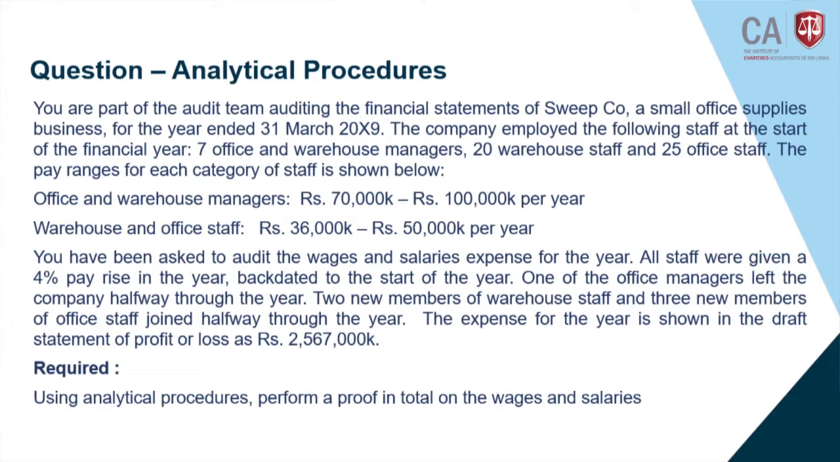You have been asked to audit the wages and salaries expense for the year. All staff were given a 4% pay raise in the year, backdated to the start of the year. One of the office managers left the company halfway through the year. 2 new members of warehouse staff and 3 new members of office staff joined halfway through the year. The expense for the year is shown in the draft statement of profit or loss as rupees 2.5 million. Required: using analytical procedures, perform a proof in total on the wages and salary.